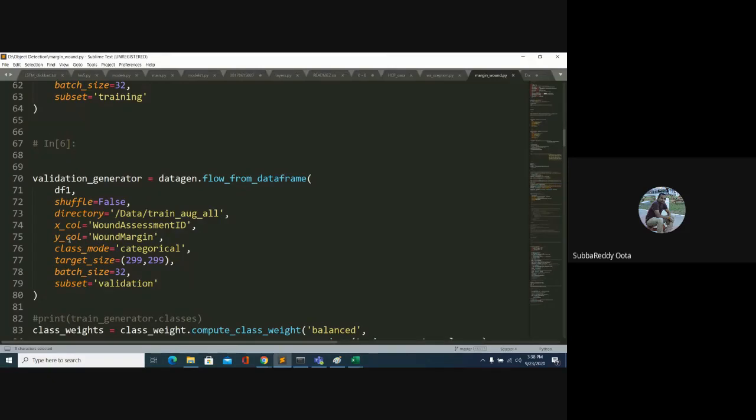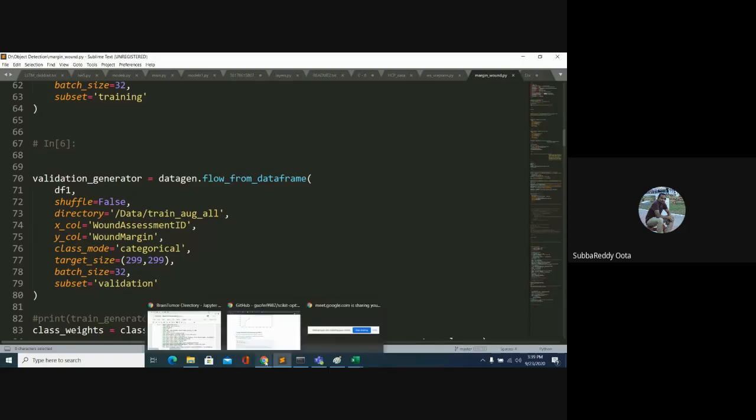This is simple if you don't have any folder structure and all the images are present in one single folder. This is the better way to go with image classification. If you have a folder structure, then flow from directory is the better option. If you have a small number of images, then you can directly read all the images into memory itself. So you have three approaches: either the first approach, flow from directory, or flow from data frame. It depends upon the number of images and how the folder structure is. So this all belongs to image classification.